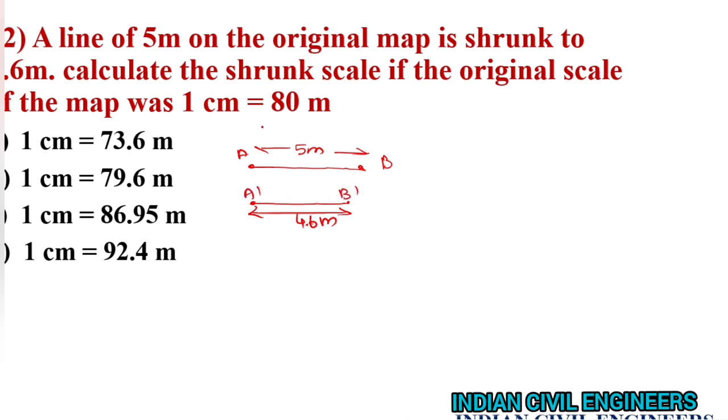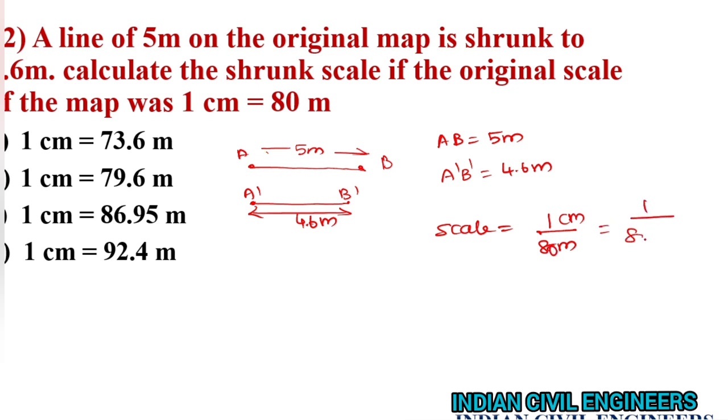Length of original line AB is equal to 5 meter. Length of shrunk line A dash B dash is equal to 4.6 meter. Then original scale of the map is given as 1 centimeter divided by 80 meter, 1 divided by 8000 original scale.